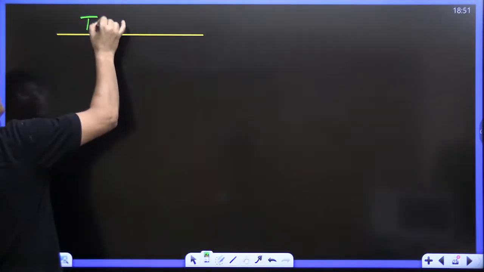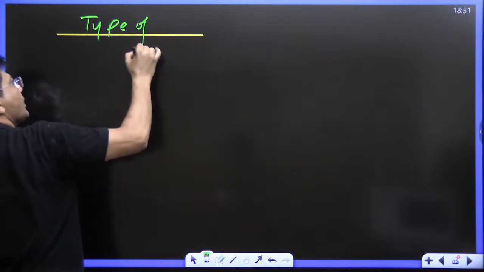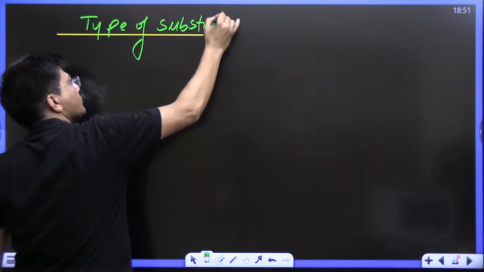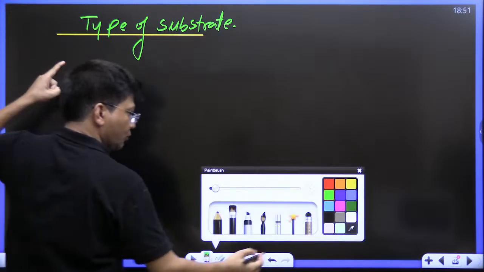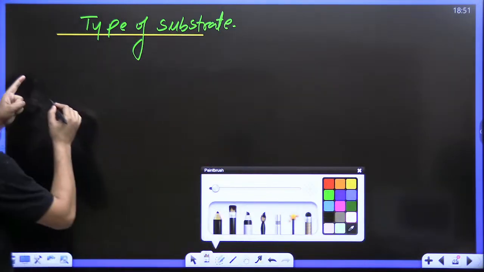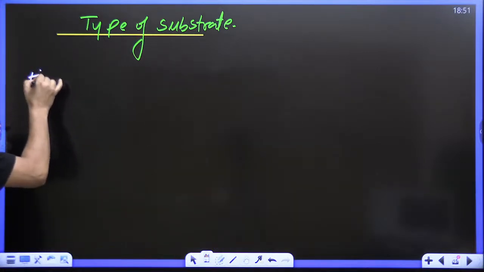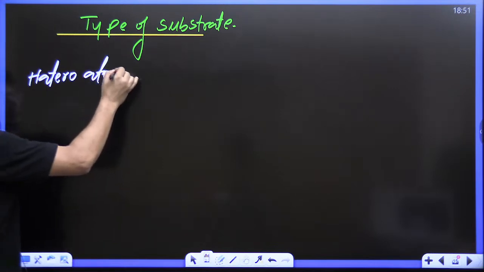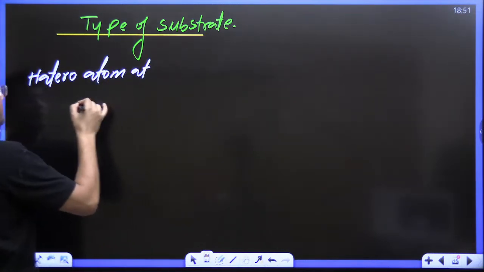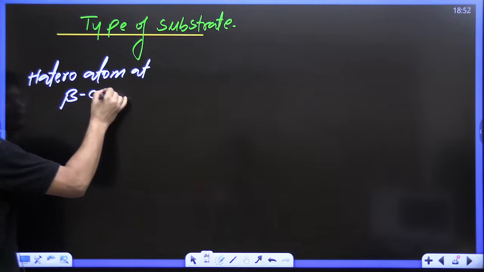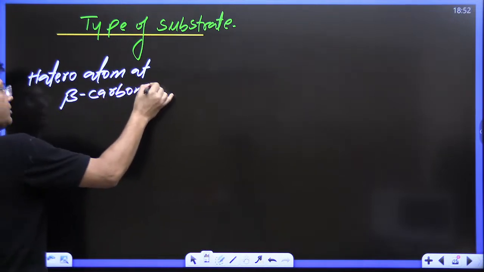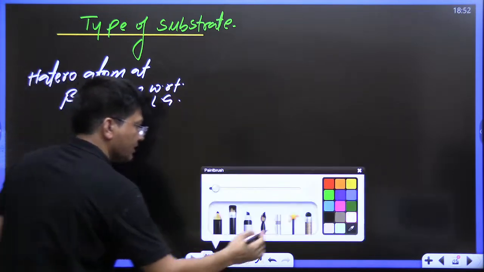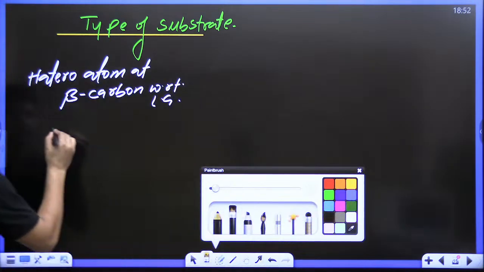Type of substrate. So at the first position, who is going to come, kids? Heteroatom at beta carbon with respect to the leaving group, Lg. These are the examples; you have to keep them in your brain.